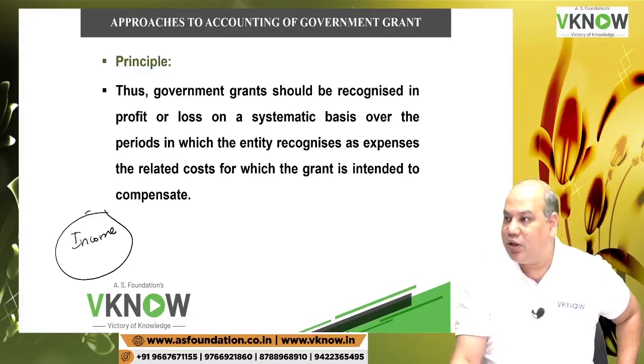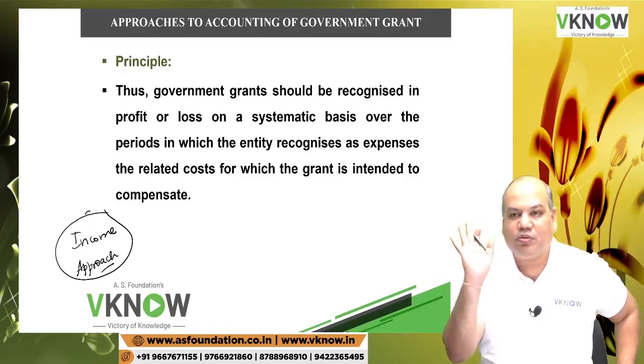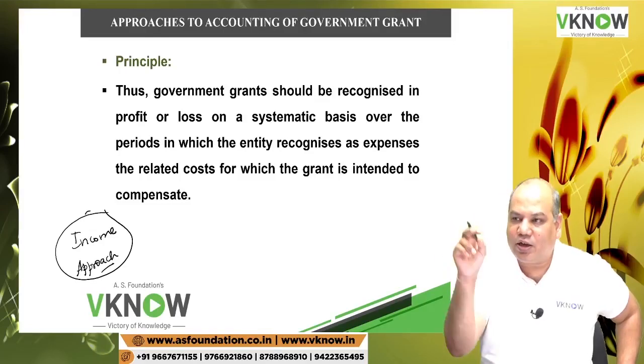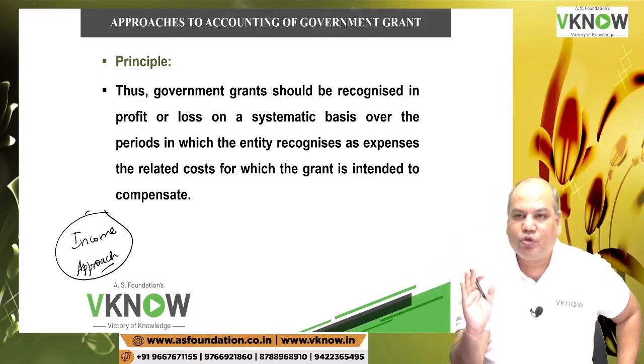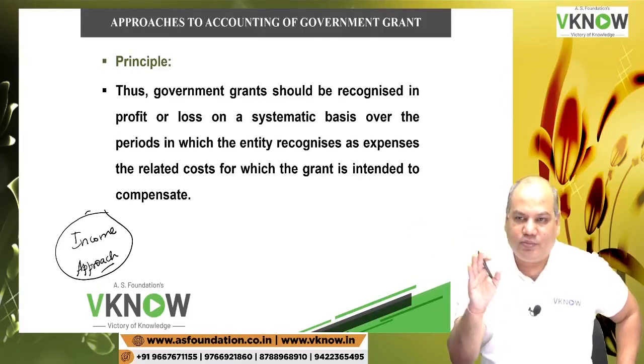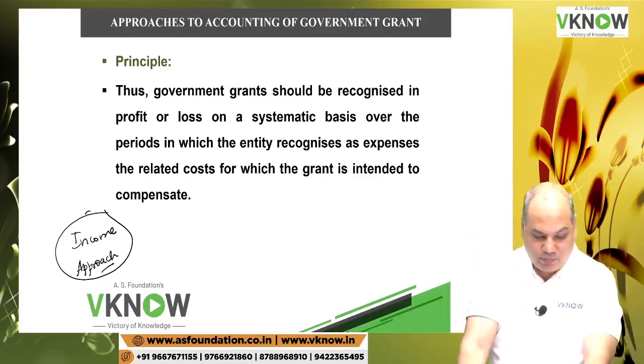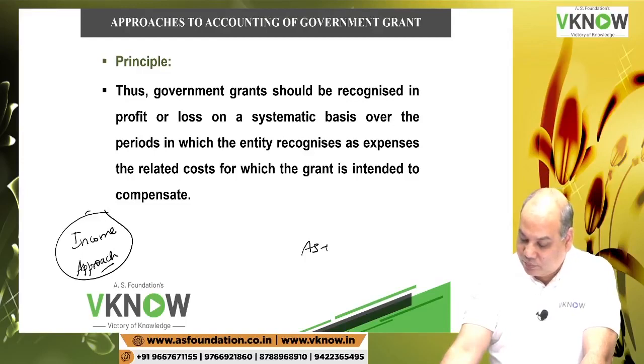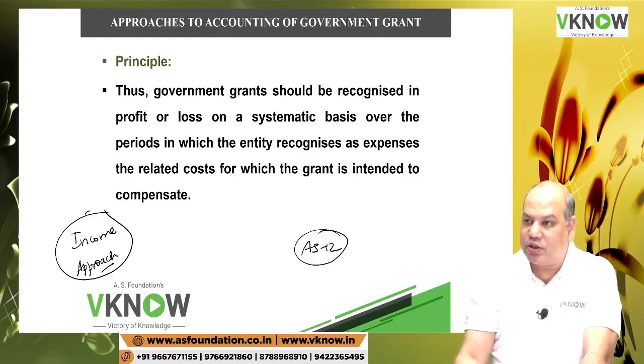Ind AS 20 is for income approach, means grants are routed through P&L account, either the entire grant in the same year or over a period of time. So that is the approach taken by this standard. If you read AS 12, why I did this discussion?